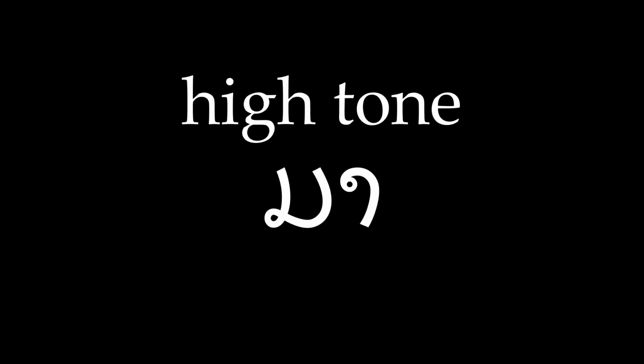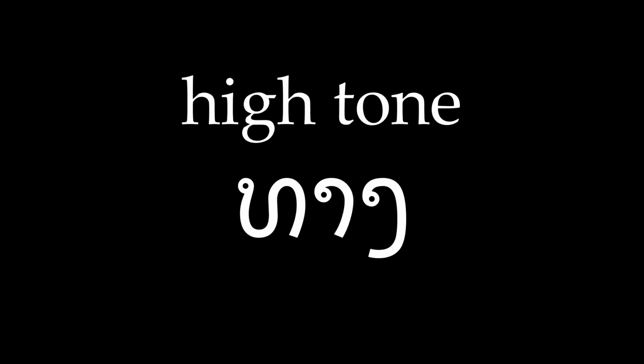The word ma begins with a low-class consonant and ends with a long vowel. There is no tone marker or ending consonant, so this would be a high tone. The word tang begins with a low-class consonant, has a long vowel, and ends with a nasal consonant, nga. There is no tone marker, so this would be a high tone.